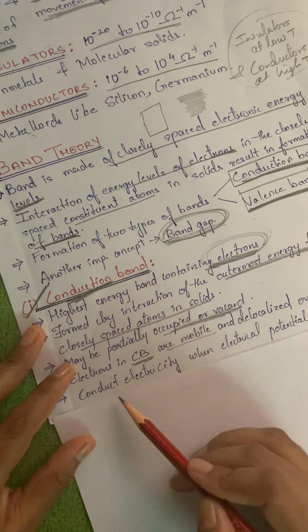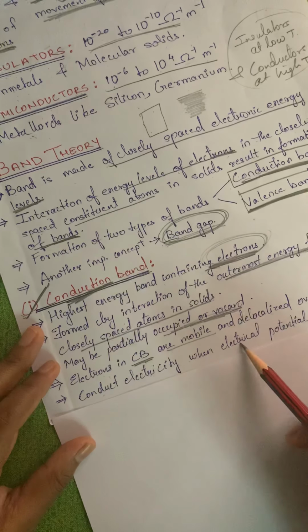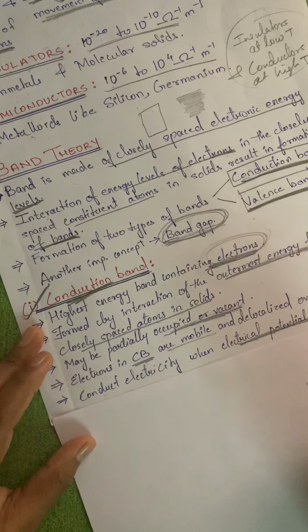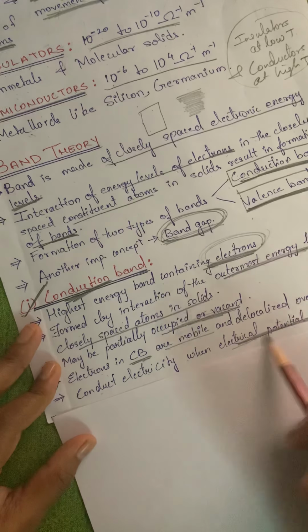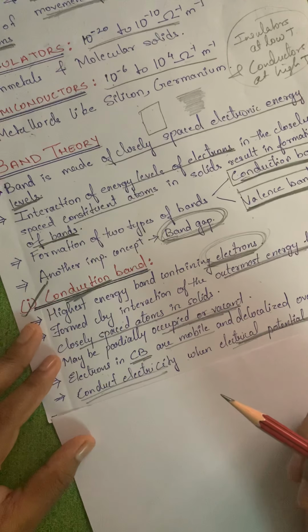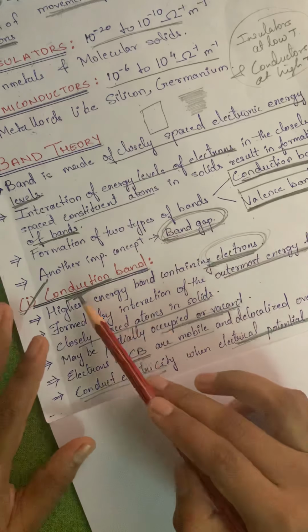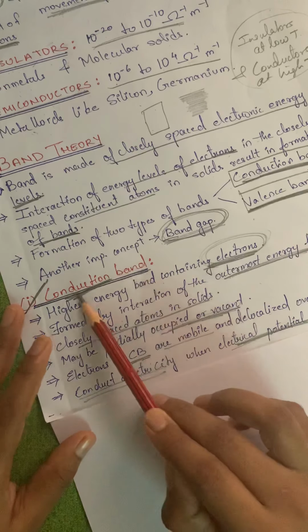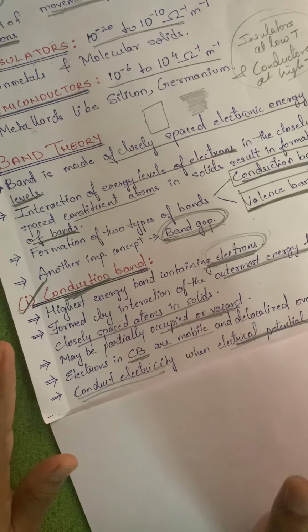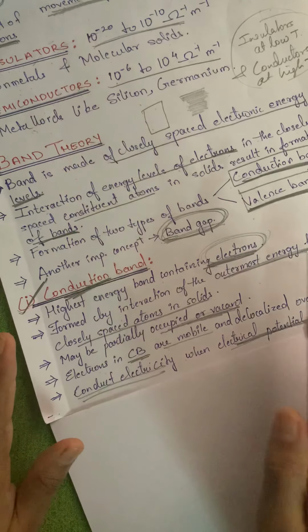Next, they conduct electricity when electrical potential is applied. When there is a difference in electrical potential applied, then only they will conduct electricity. So hopefully till here the conduction band is understood. For the conduction band, just remember, it is the highest energy band, and it will contain electrons.